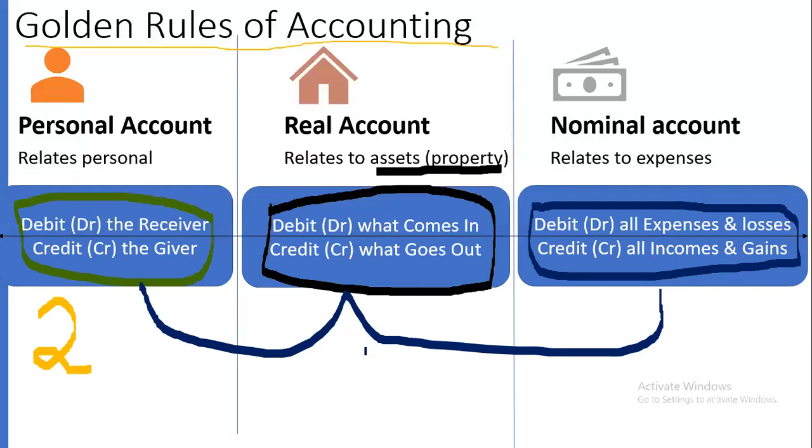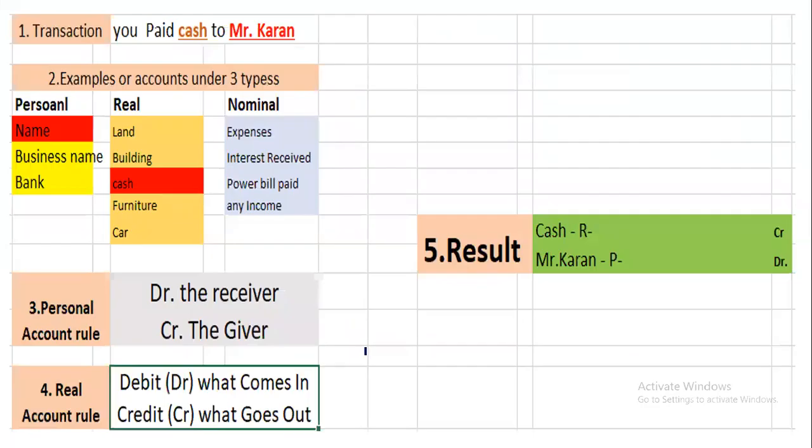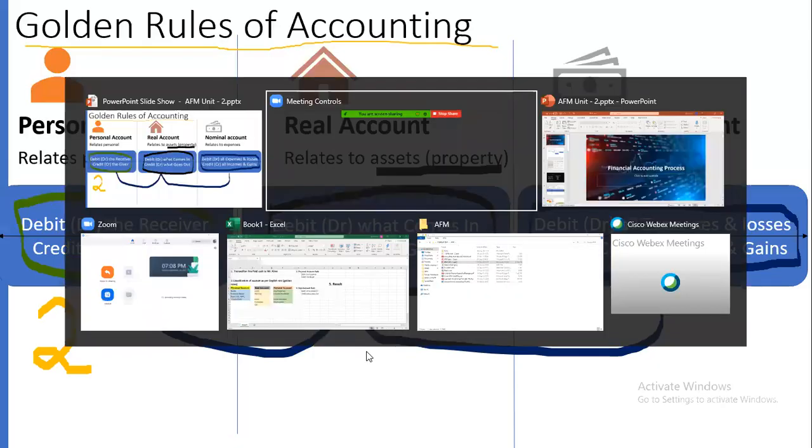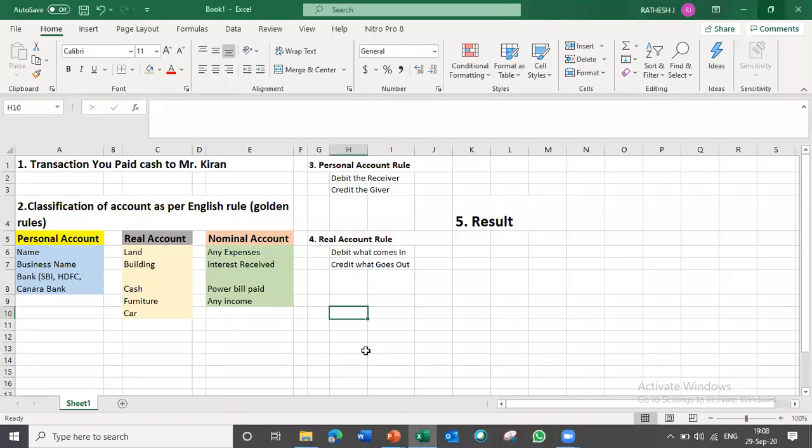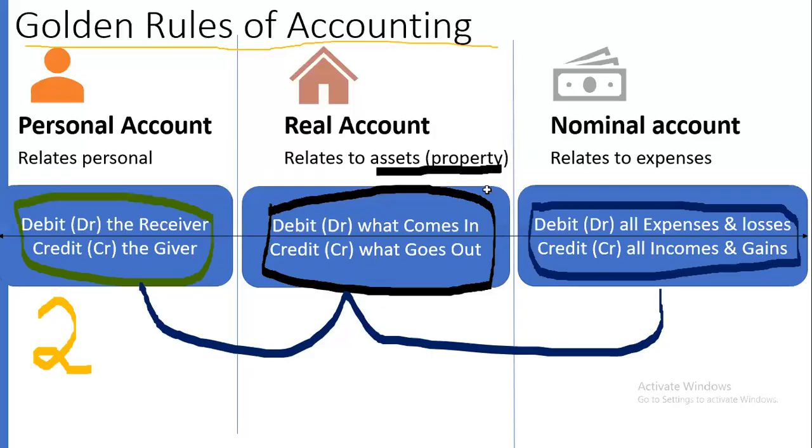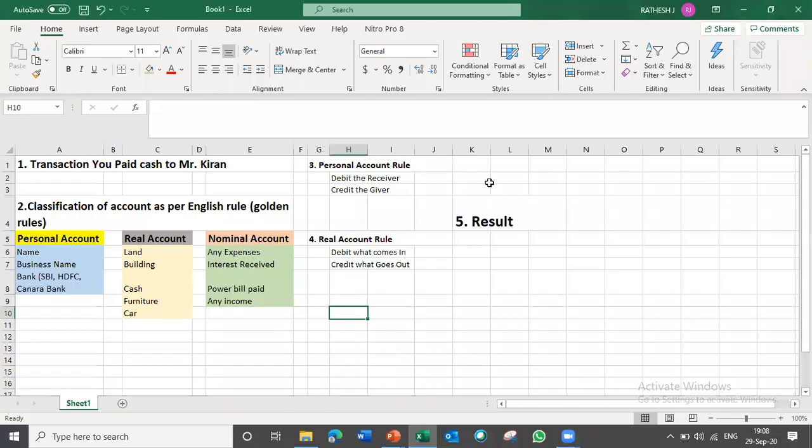Then we'll move on to the next slide. I thought of explaining this with an example of one transaction. We'll consider this transaction and find a result. For example, this is one transaction. Here there are 5 points, and these 5 points indicate the steps.